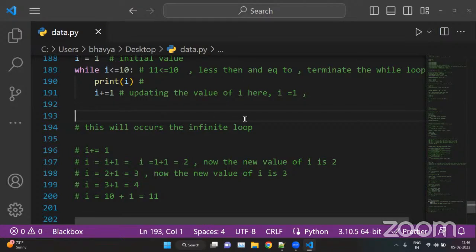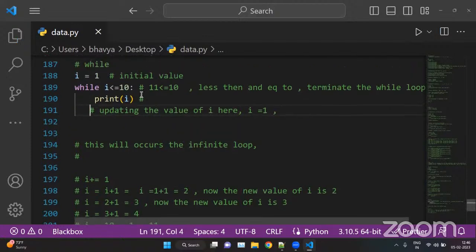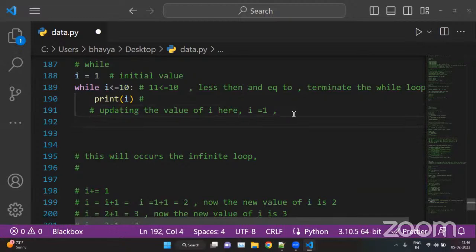So incrementing is important. And why an infinite loop? Suppose we don't have this increment. A while loop keeps on executing until the condition is false. For example, this condition is true, so this keeps on executing until this condition becomes false.